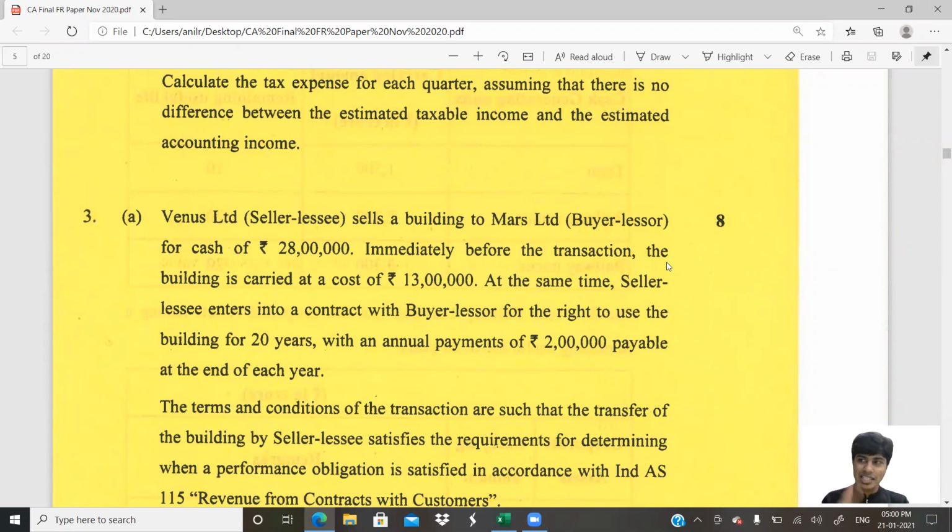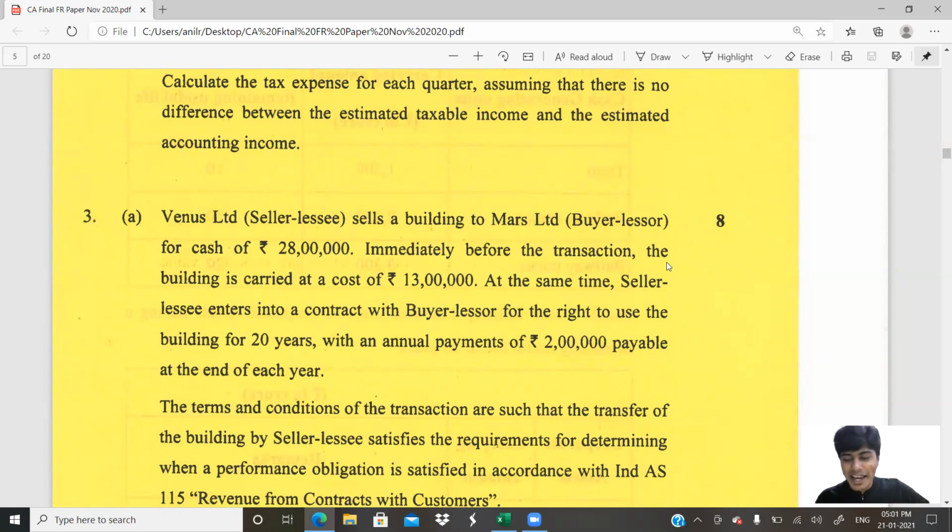Now the question is, is this a sale and lease back with respect to finance lease or operating lease? If you are from an era of students who read accounting standards in CA Inter or CA IPCC, you might remember that finance lease and operating lease are two distinctive treatments. You always treated finance lease as something else and operating lease as something else.